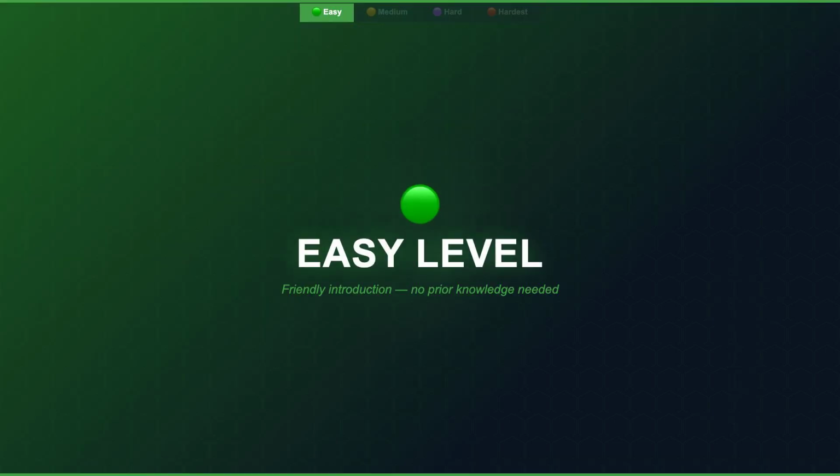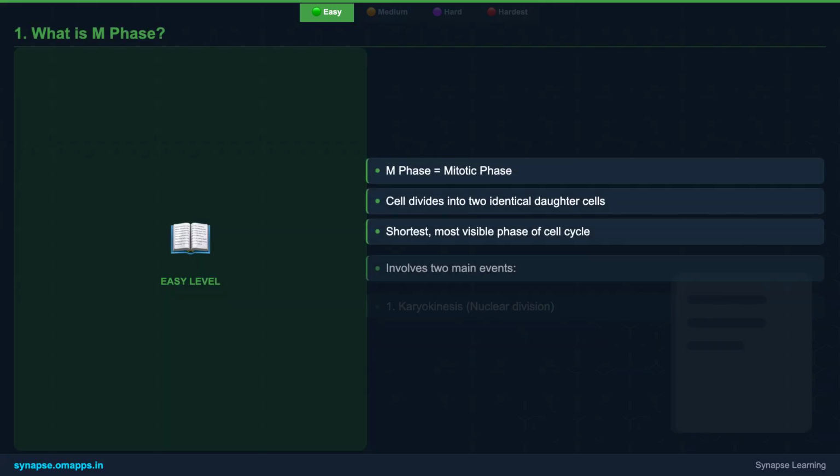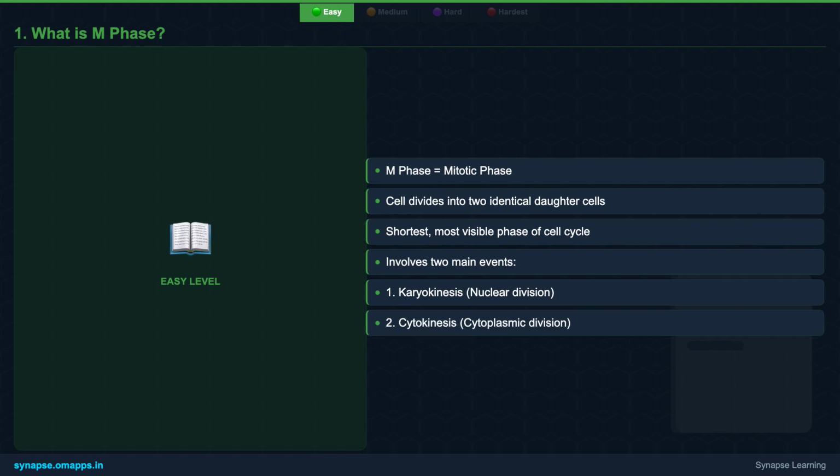Ready for the basics? Let's start by understanding what M phase is and why it's so fundamental to all living things. It's simpler than you think. M phase, short for mitotic phase, is the most visually dynamic part of the cell cycle. Think of it as the grand finale where a single cell splits into two. This entire process is neatly divided into two main acts. First, the nucleus divides, a process we call karyokinesis, and then, the cytoplasm itself separates, which is known as cytokinesis. Together, they ensure the creation of two brand new, independent cells.